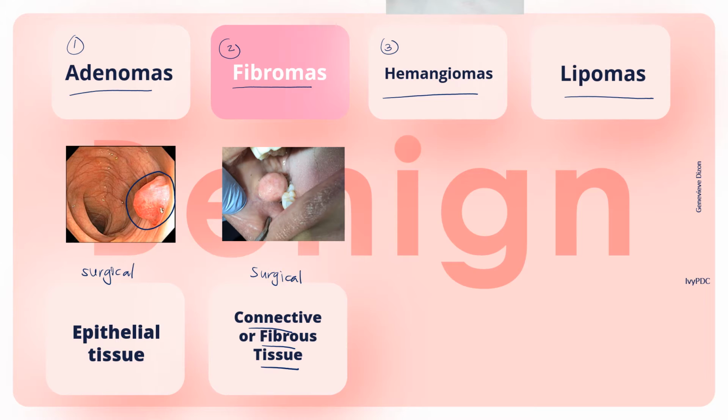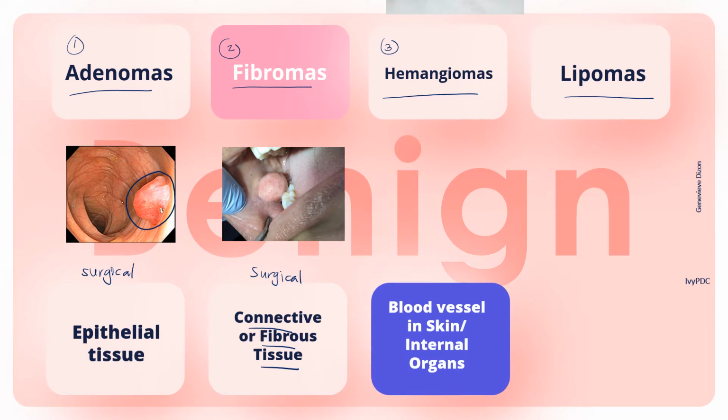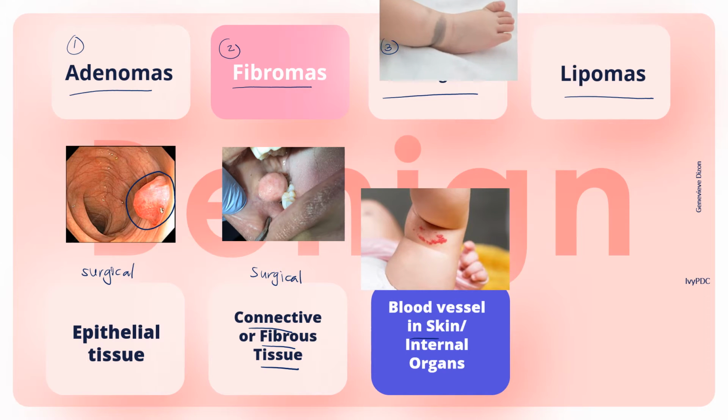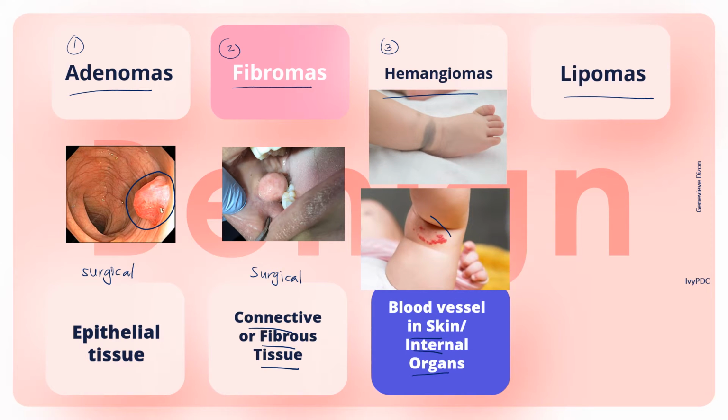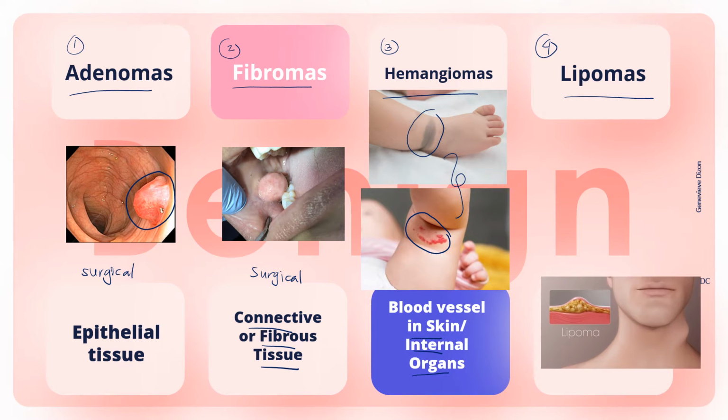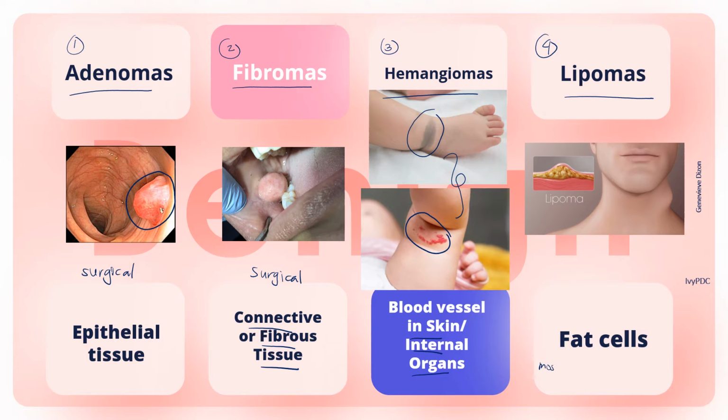The third type of benign tumor are hemangiomas. Hemangiomas are blood vessels that have accumulated in the skin or internal organs, and they form a red or blue growth. Birthmarks are an example of hemangioma that can disappear by themselves. And the fourth type of benign tumor is lipoma. Lipomas arise from fat cells, and these are the most common type of benign tumor in adults. Lipomas may be treated with steroid therapy, or they can also be removed surgically, or there is also liposuction.